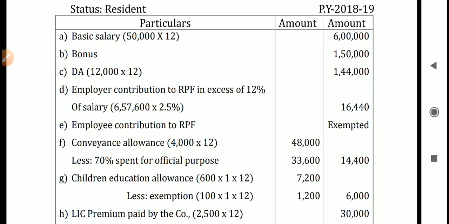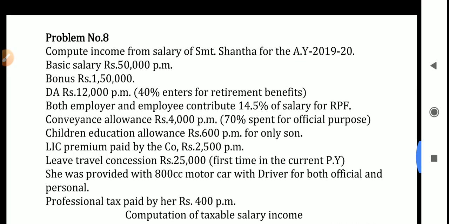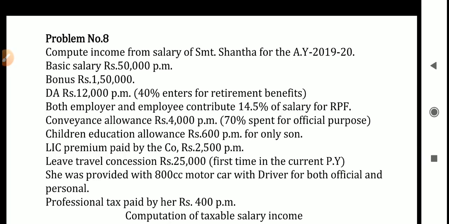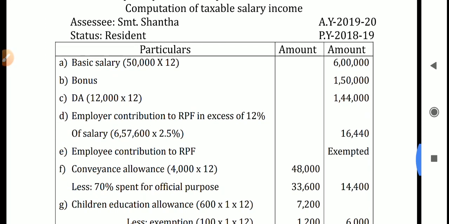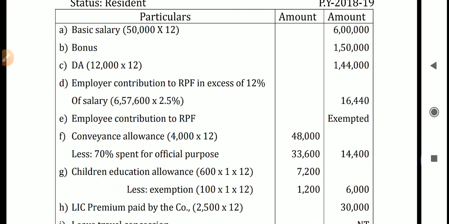In this question, basic salary is 6 lakh and dearness allowance is 1,44,000, but you should not consider the full amount of DA, only 40%. Why? Because in the question only 40% enters for retirement benefits, and employer contribution to RPF is also one kind of retirement benefit, so only 40% is considered.